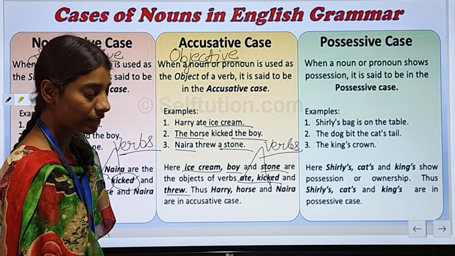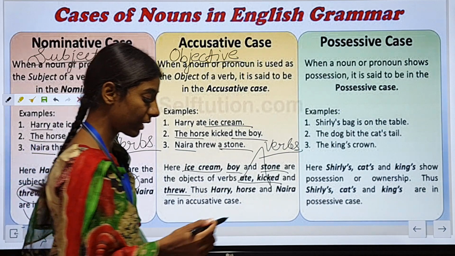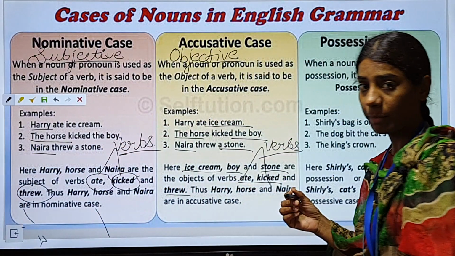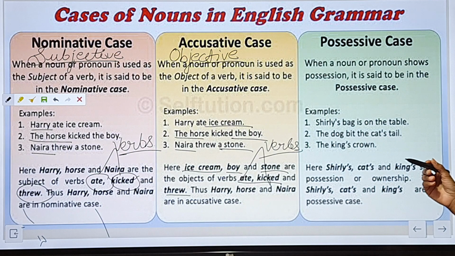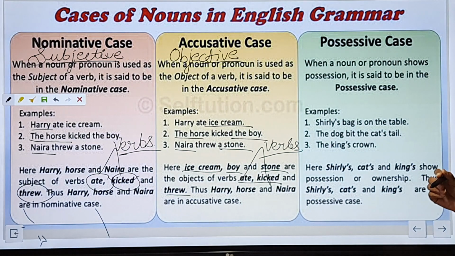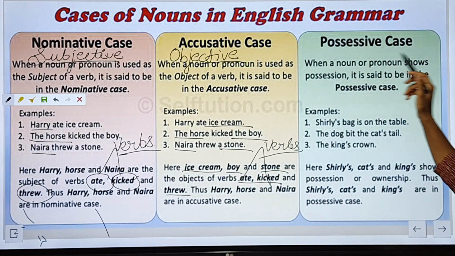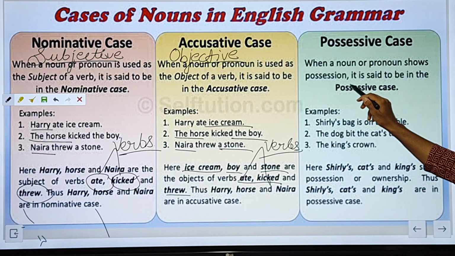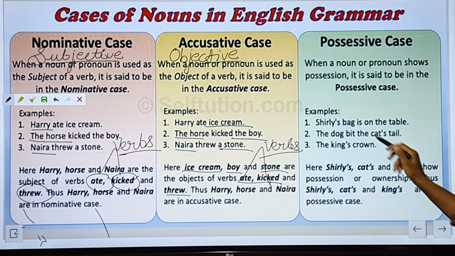Now possessive case is very simple. As I told you that when we were learning punctuation and capital letters, at that time I taught you how to use the apostrophe to show the possession. So the possessive case is just regarding that. When a noun or pronoun shows possession, it is said to be in the possessive case.